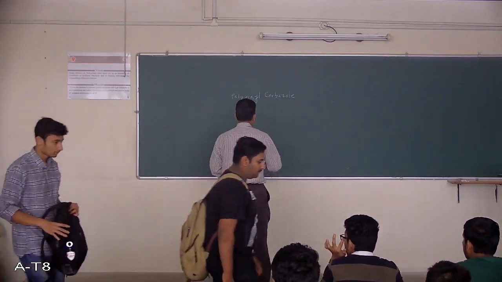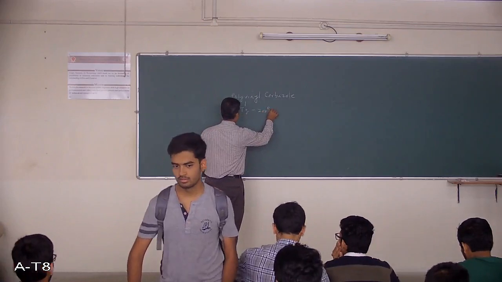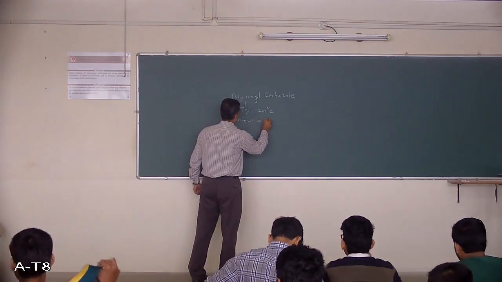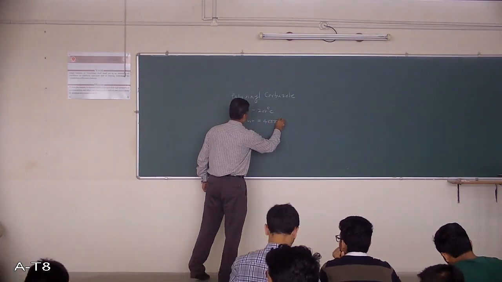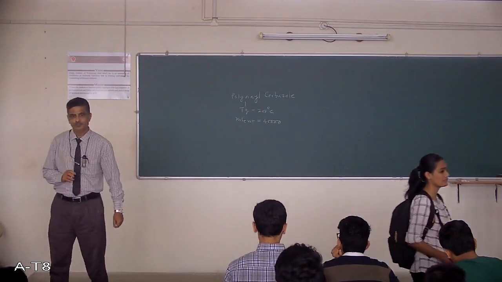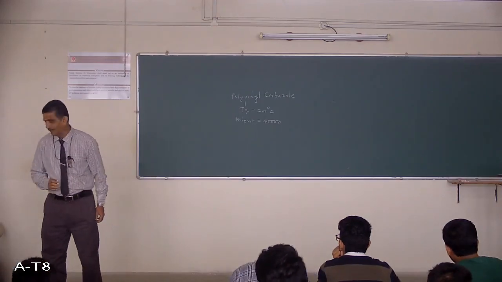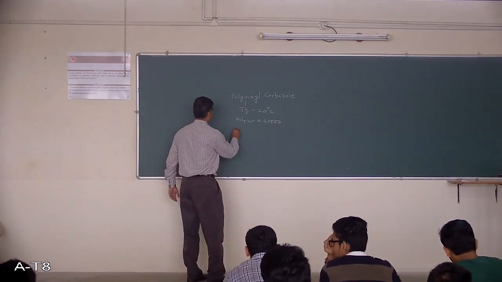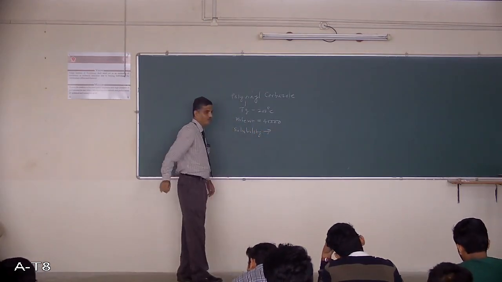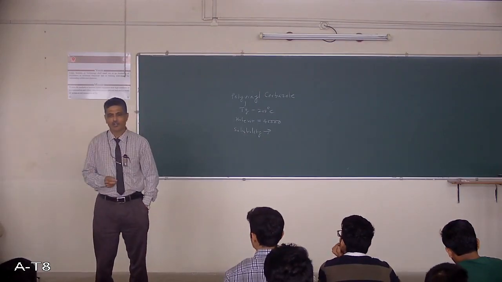Now I told you the important properties: Tg, 200 degrees centigrade, and molecular weight, 40,000. Molecular weight of this polymer is 40,000. And if you see its solubility, it is soluble in organic solvents like tetrahydrofuran.